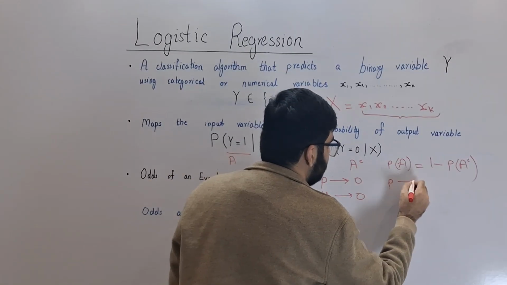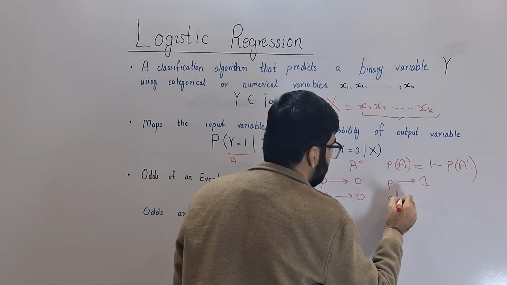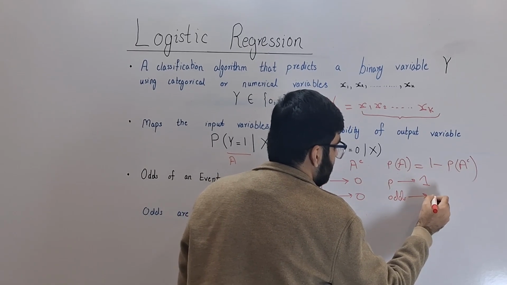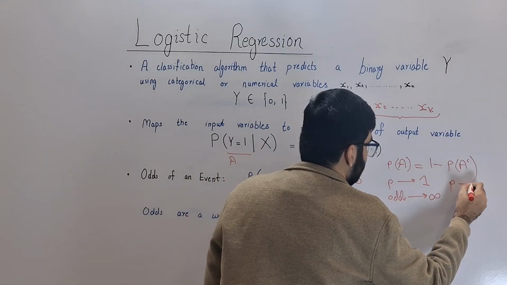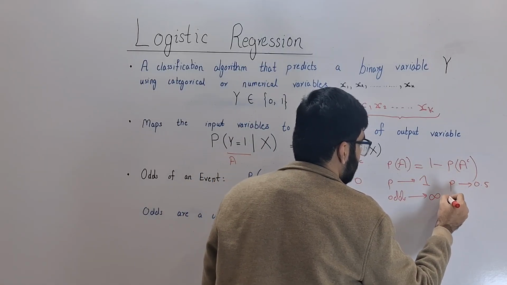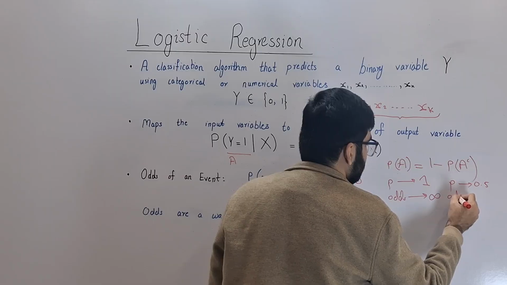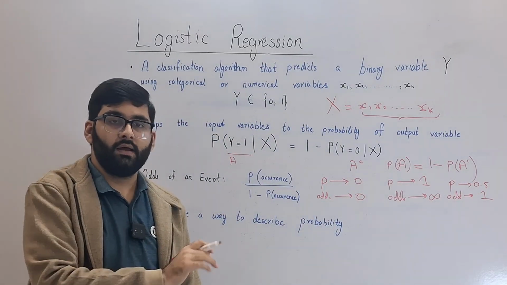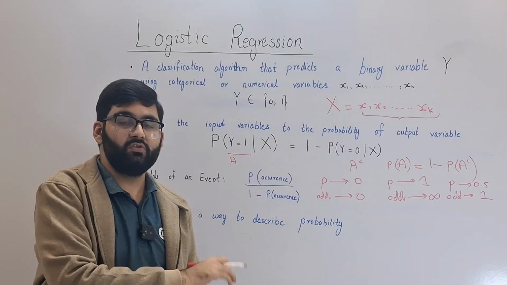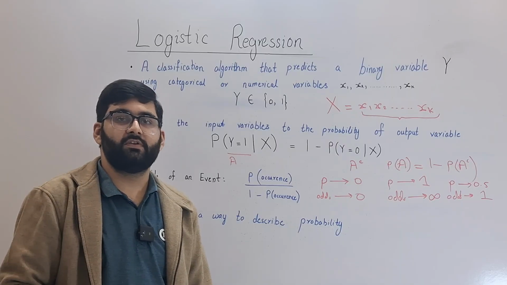If probability approaches 1, odds approach infinity. If probability approaches 0.5, odds approach 1. So, working with odds is crucial to work with logistic regression.